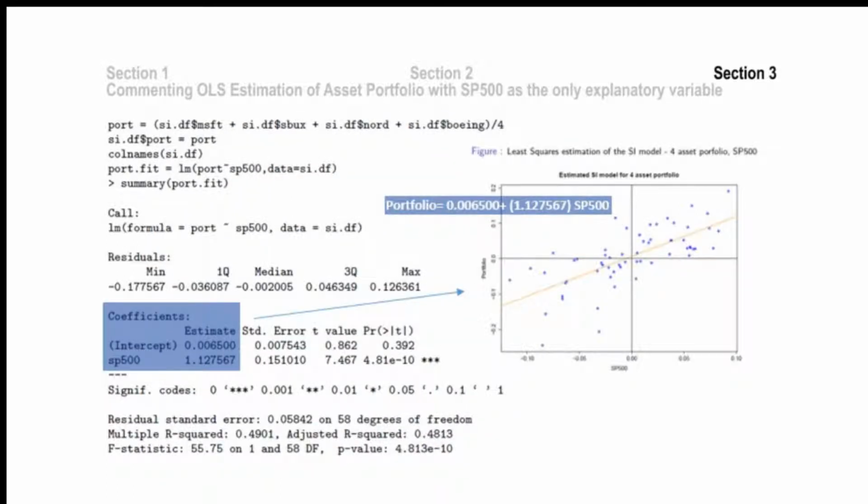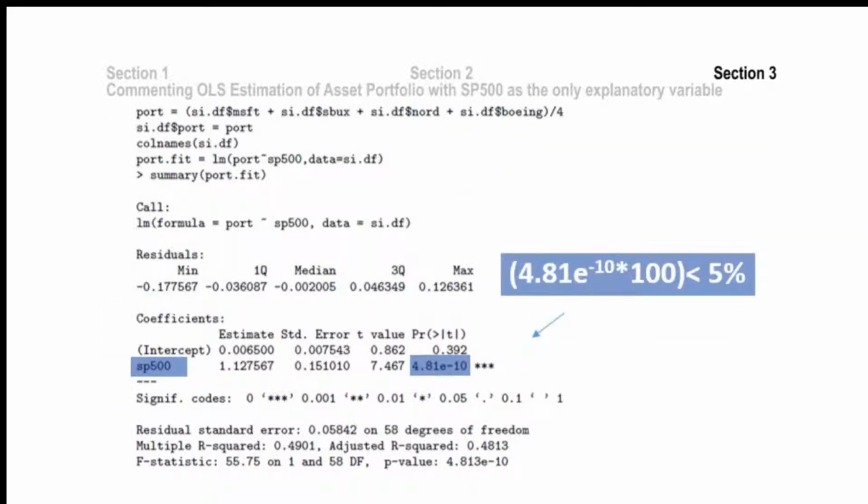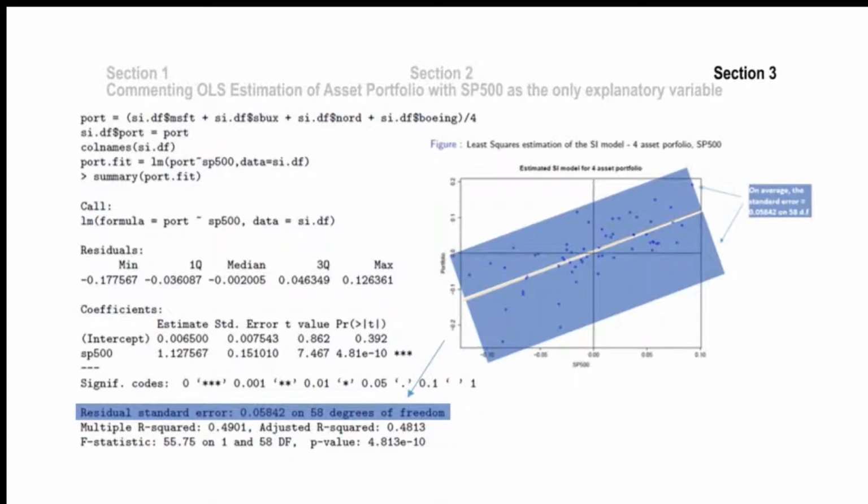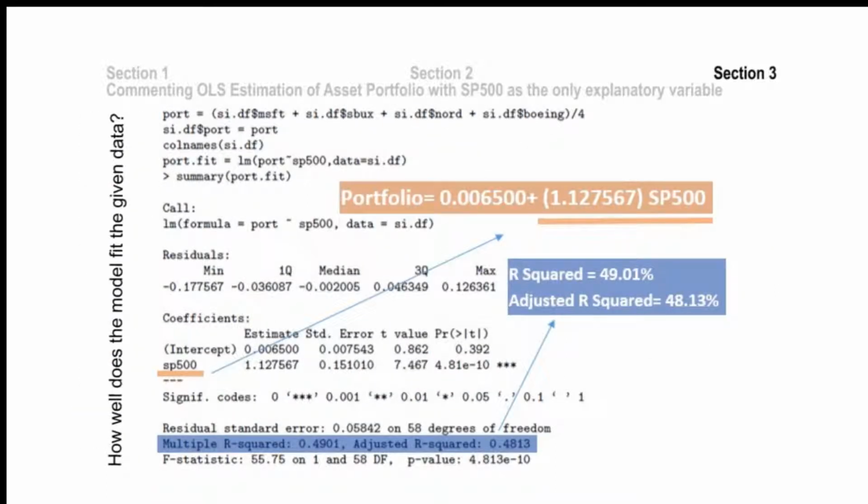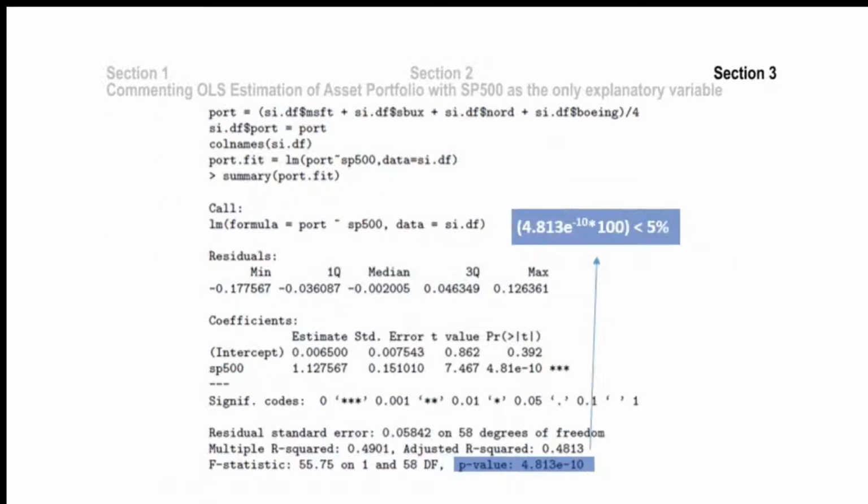The coefficient allows us to estimate the regression model for the portfolio. As the p-value for SP500 is less than 5%, it is significant enough to be included in the model. The residual standard error around the fitted model can be observed as such. Since it is still a single independent variable model, both R-squared and adjusted R-squared could be used. The R-squared and adjusted R-squared show that SP500 explains about 49% and 48% of the variation in the portfolio respectively. Since the p-value is less than 5%, it shows that the model is performing well.